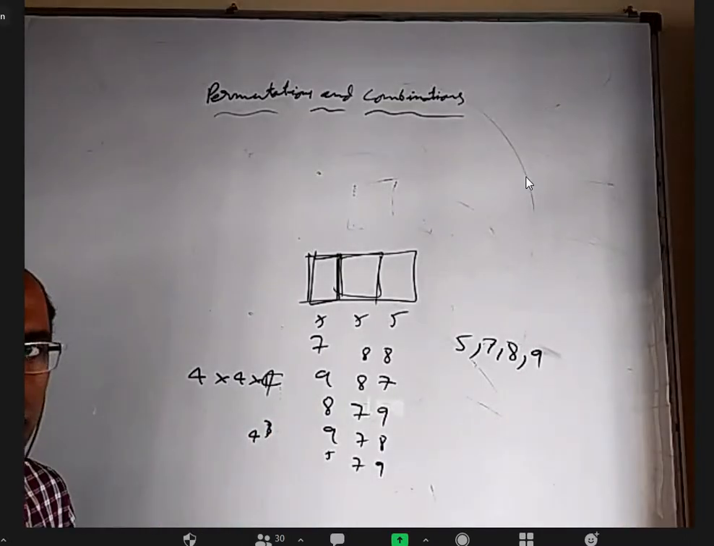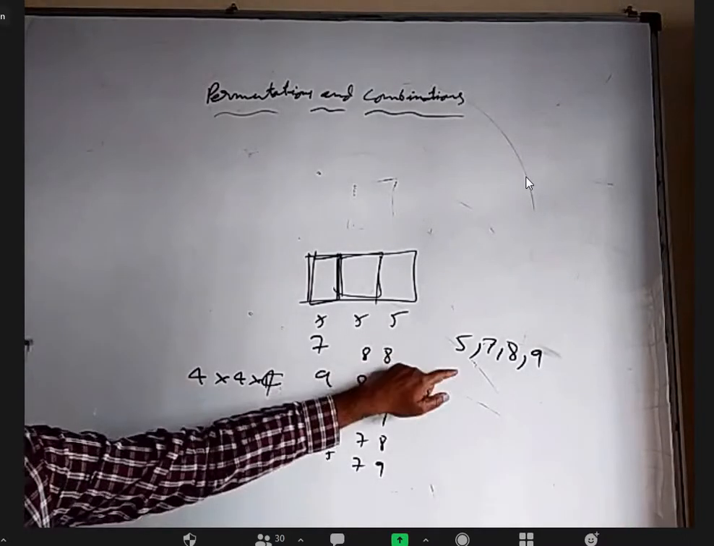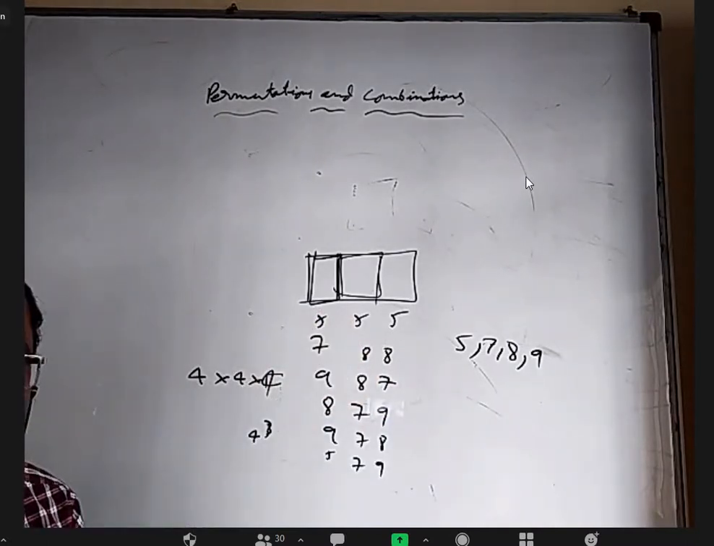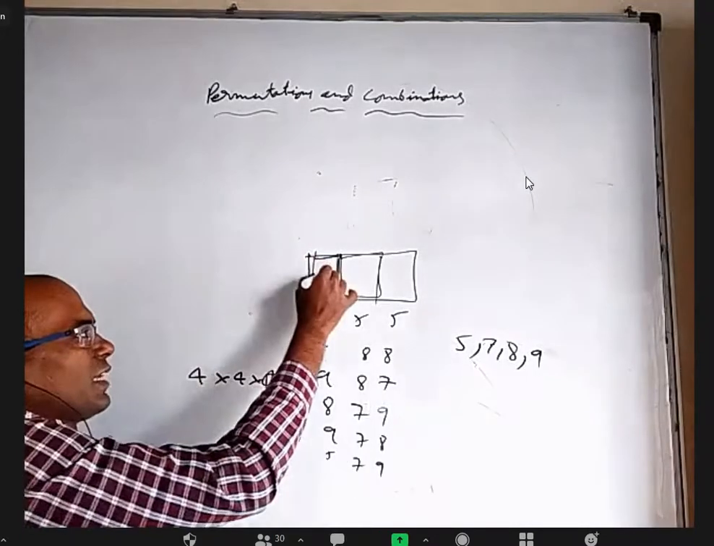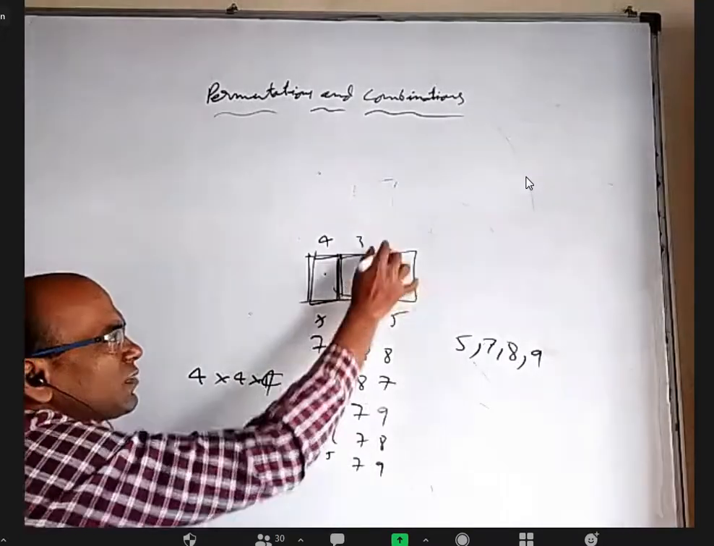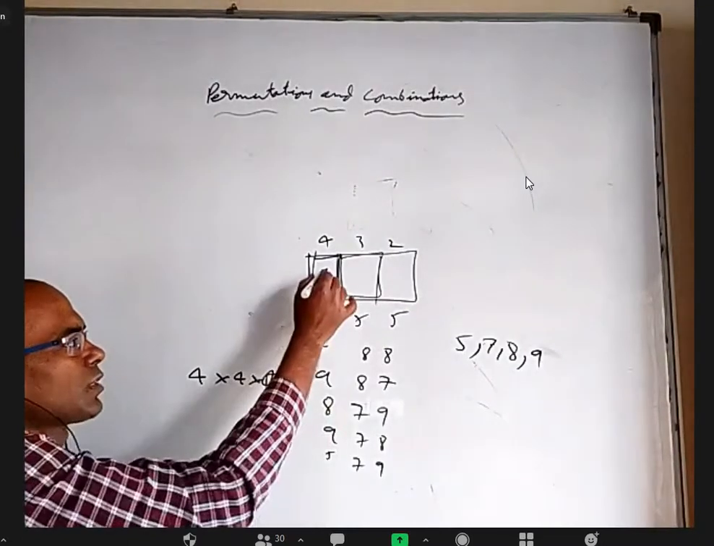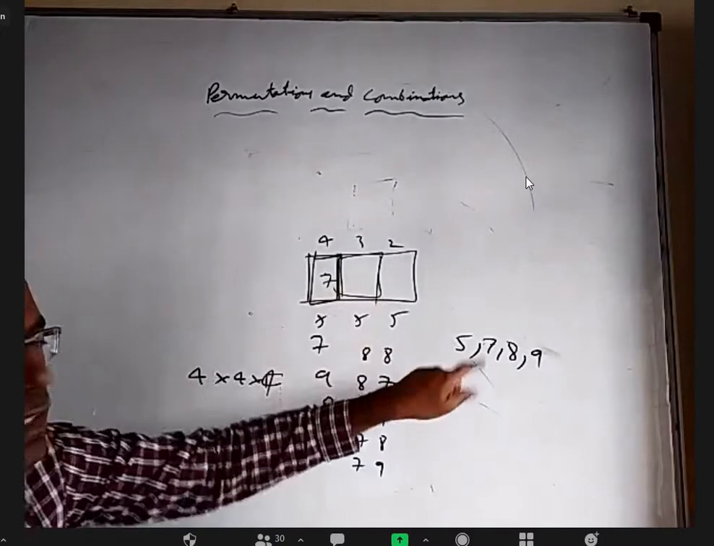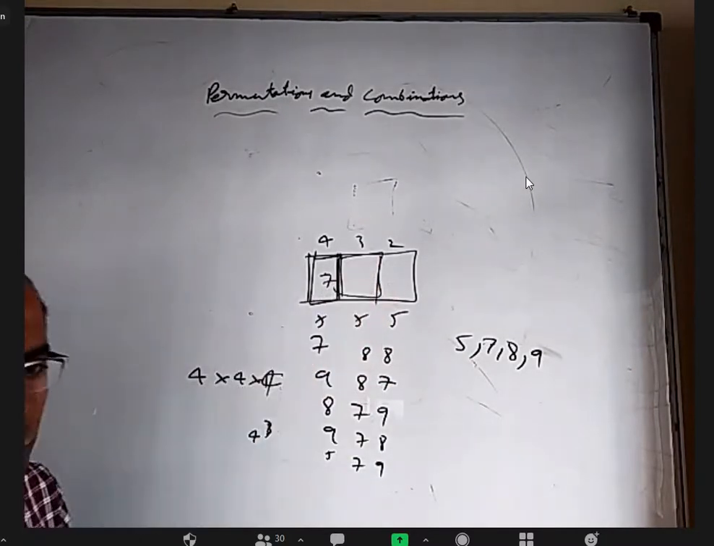Yes, sir. That's the same question if I say you cannot use the same number once again. Repetition not allowed. 4 factorial. For filling this, 4 ways, for filling this, 3 ways, for filling this, 2 ways. Because if you write 7 here, you cannot write 7 here. So for filling this, you have only 3 choices, and for filling this, only 2.